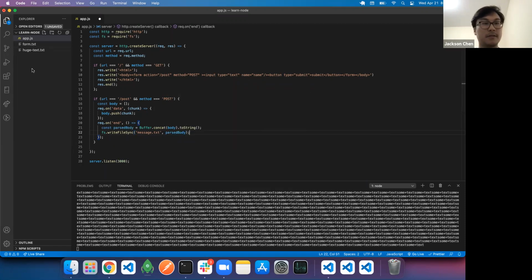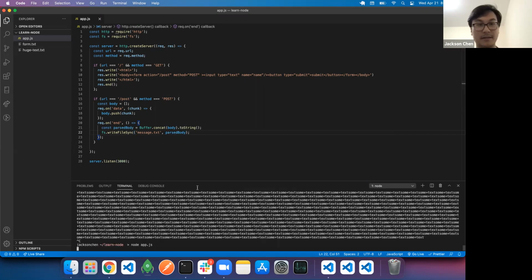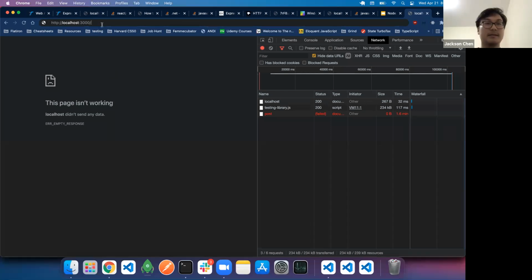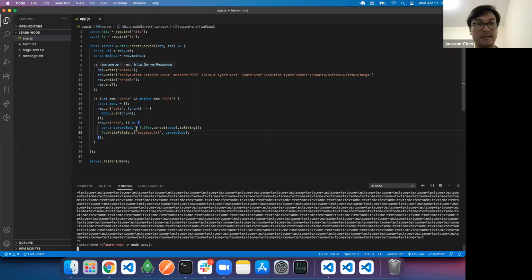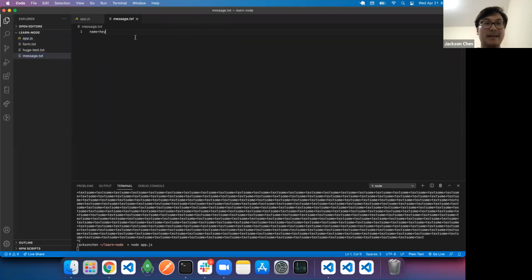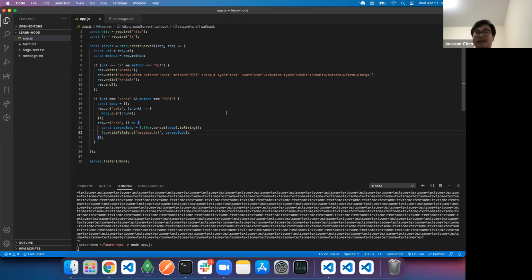Make sure you pay attention to here. When we run this and I submit something, you'll see that there will be a new file called message.txt that gets created here. So let's see. Let's do something simple like, hey. So you see this right here? This was just created using the file system modules from Node. And this is what we get. It takes the key and the value of it. So this is like Node in a nutshell.